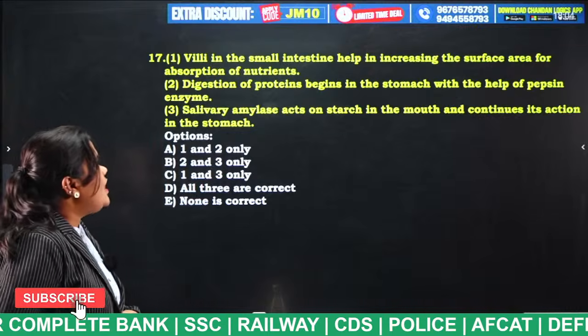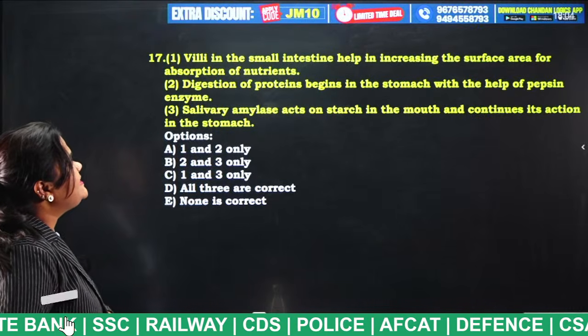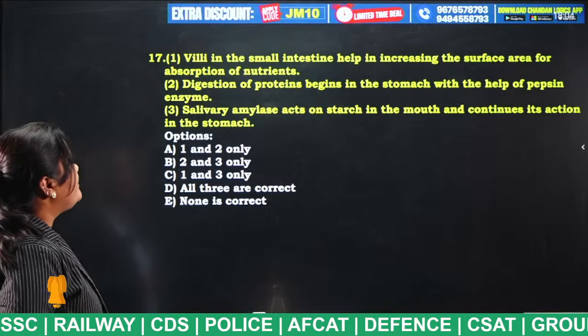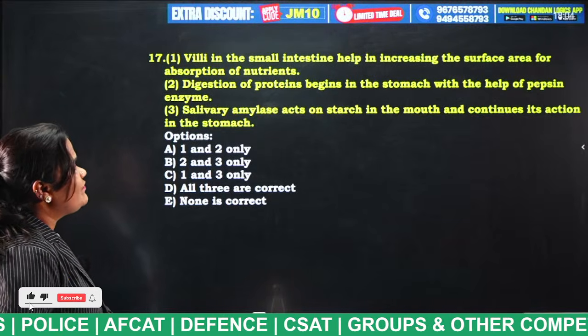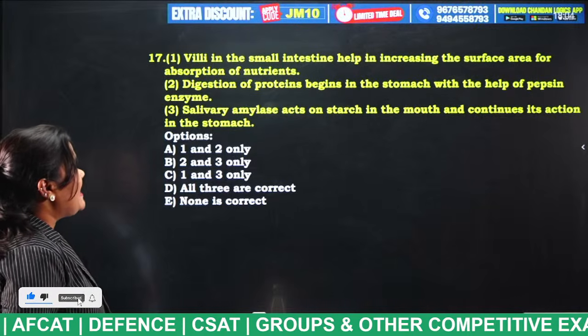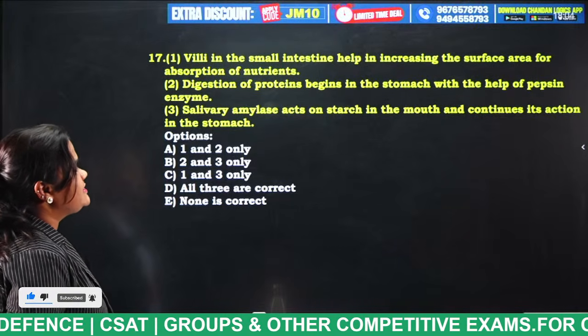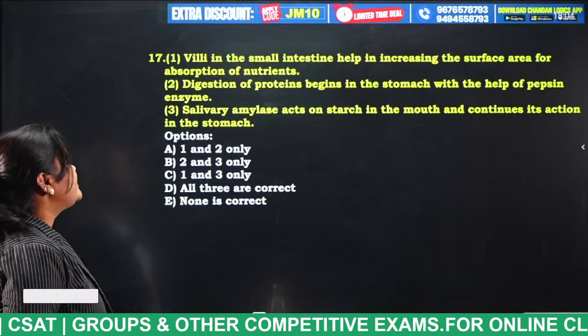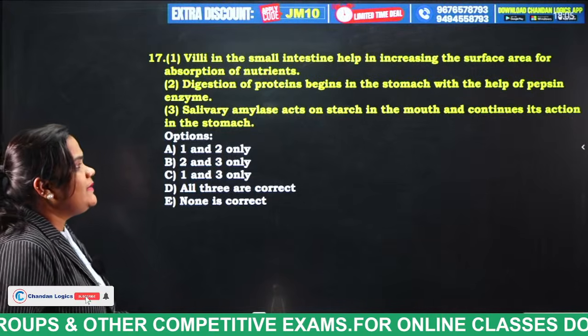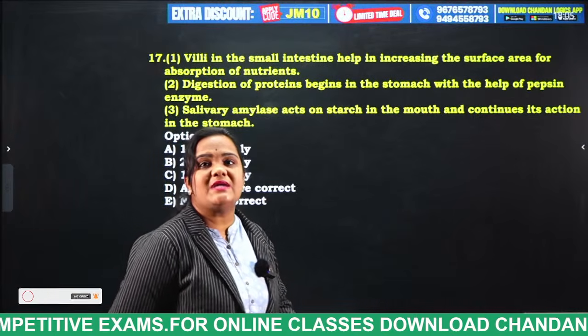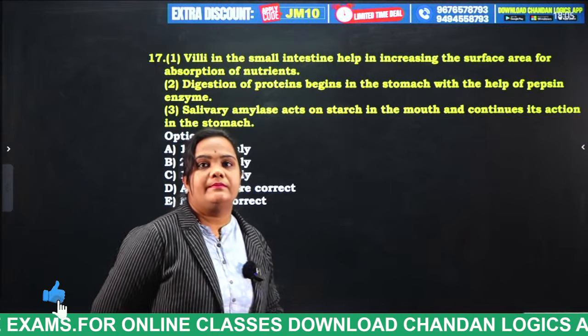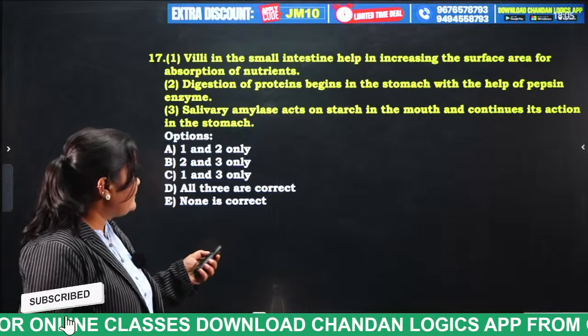Villi in the small intestine help in increasing the surface area for absorption of nutrients. Digestion of proteins begins in the stomach with the help of pepsin enzyme. Salivary amylase acts on the starch in the mouth and continues its action in the stomach. Now tell me, here there are 3 statements, friends. So how many statements are correct? How many statements are correct?